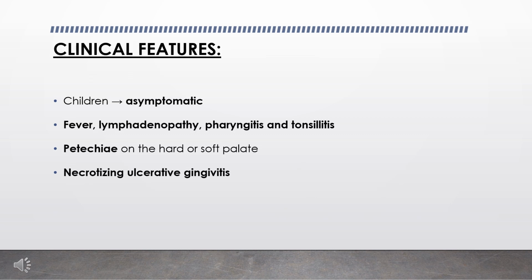Now we'll see the clinical features of infectious mononucleosis. Exposure during childhood is usually asymptomatic and most symptomatic infections arise in young adults. Most young adults experience fever, lymphadenopathy, pharyngitis and tonsillitis. Hepatosplenomegaly and rash are less frequently seen. Petechiae on the hard or soft palate are present in about 25% of patients. Petechiae are transient and usually disappear within 24 to 48 hours. Necrotizing ulcerative gingivitis is also fairly common.